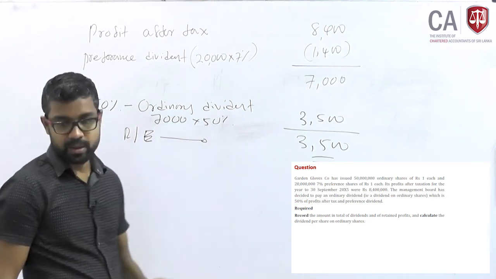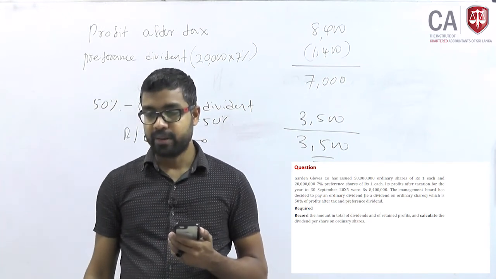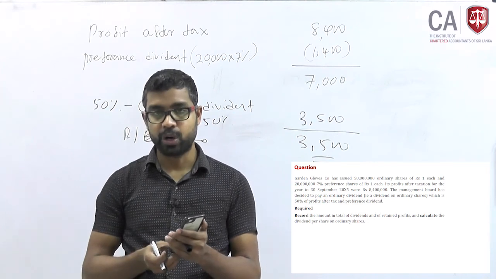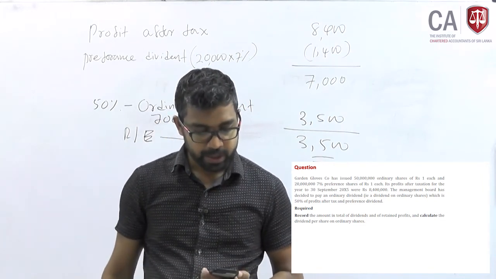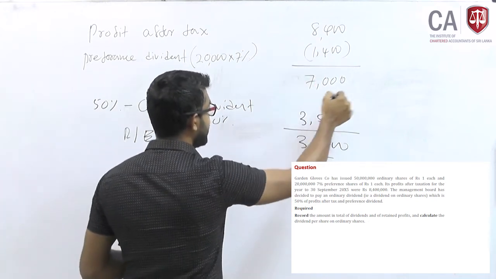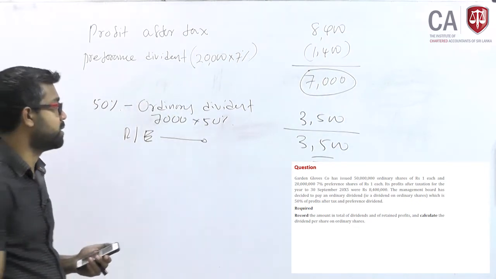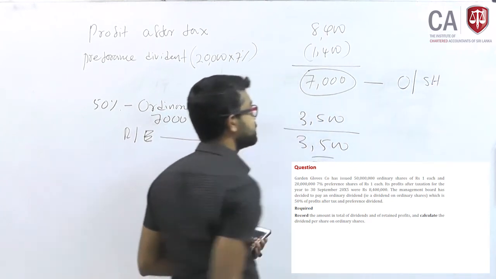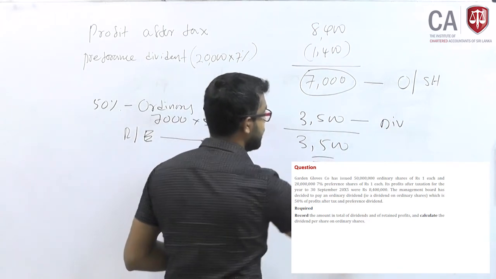The question is, record the amount of total dividends and retained profit and calculate dividend per share on ordinary shares. Now, the question is not to calculate only these things, you have to calculate retained earnings. This is retained earnings because out of the profit you earn, 7,000 is the remaining profit that belongs to ordinary shareholders, out of which we paid only 3,500 as dividends. The balance is what?